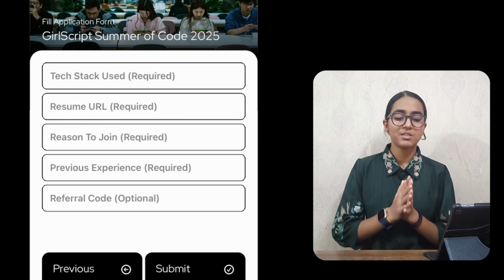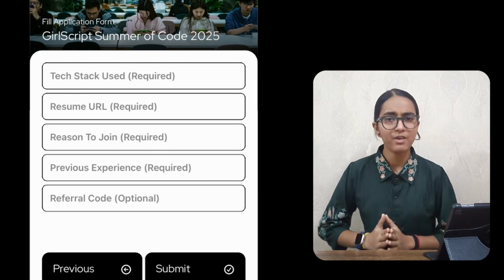The second last thing is previous experience. This is required. Understand, even if you feel no, this won't impact your applications. When I applied last year, I had no experience and I clearly wrote that I do not have a previous experience in open source, and that is why I'm applying in G-Shock 24. And this is also very good. You have to just manipulate your words in a way that others can feel your passion. And if you're extremely passionate, really passionate, then these things would eventually show up in what you're doing.